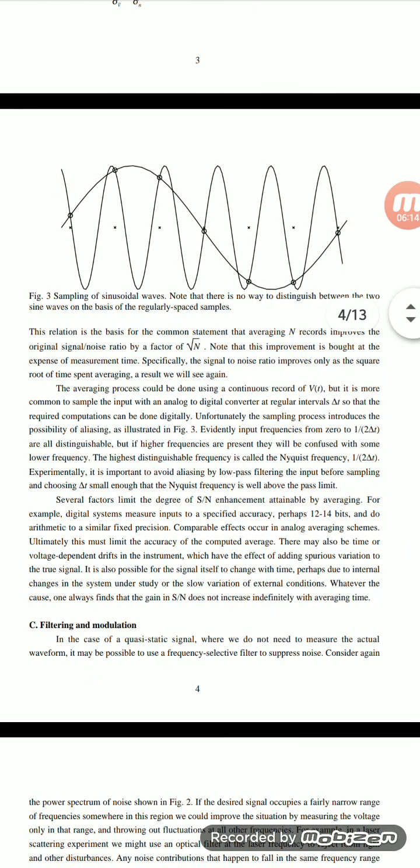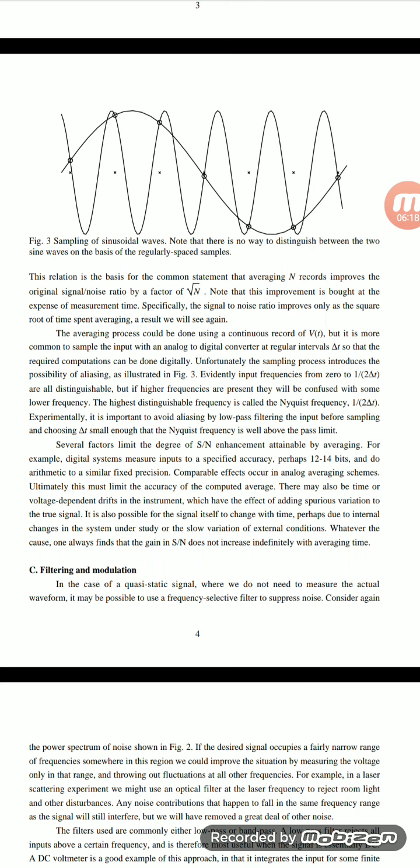Sinusoidal wave. Next, filtering and modulations. Filtering and modulation means modulations. What is modulation? Modulation means we have to acquire a positive peak or negative peak value, so 0, plus 1 and minus 1. So these sinusoidal waveforms increase in some amplitude and time period.